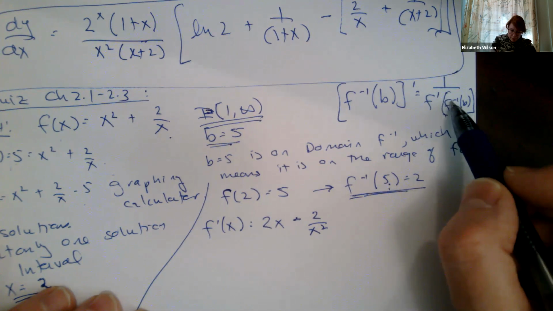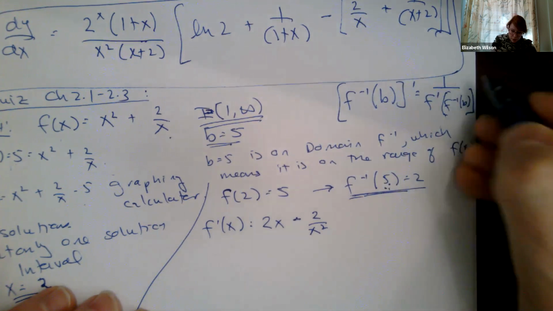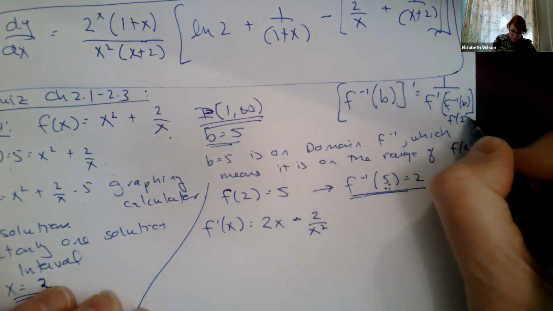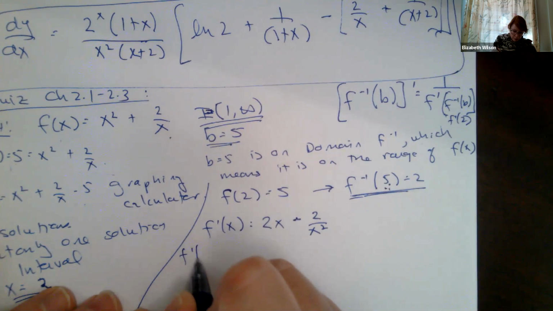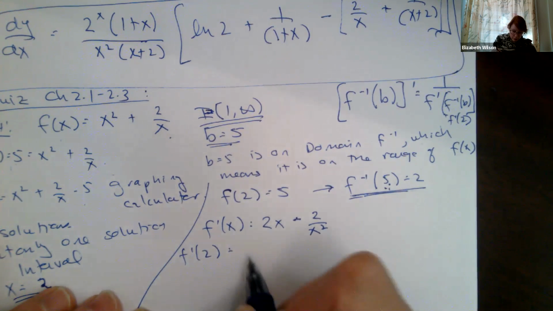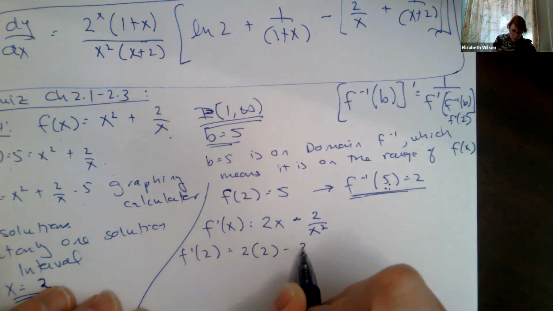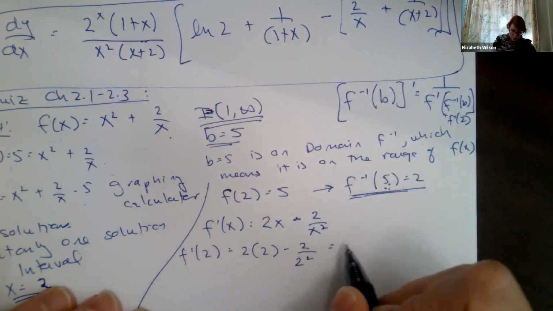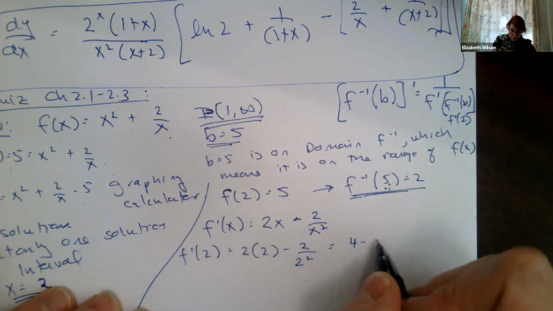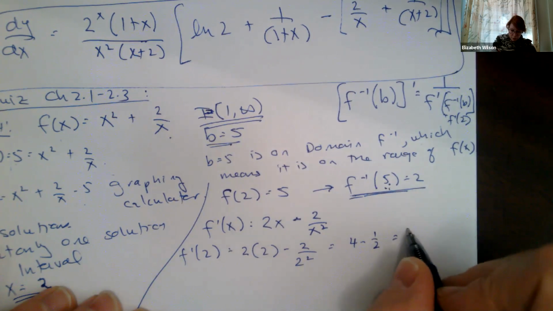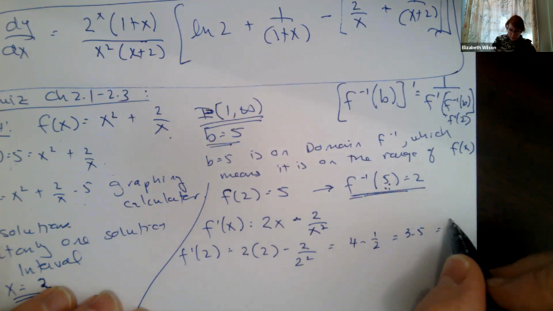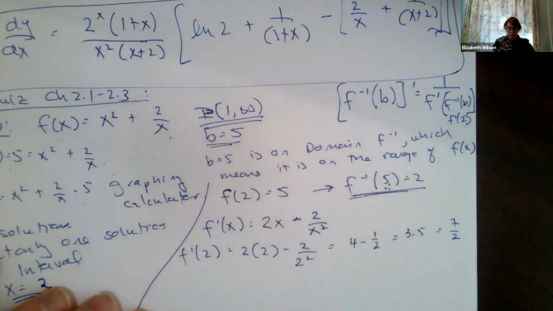So f inverse of 5 is equal to 2, so this is f prime evaluated at 2. So I'm going to plug 2 into my derivative. 2 times 2 minus 2 over 2 squared, which is equal to 4 minus 2 over 4, 4 minus 1/2, which is 3.5, which I'm going to write as 7 over 2.